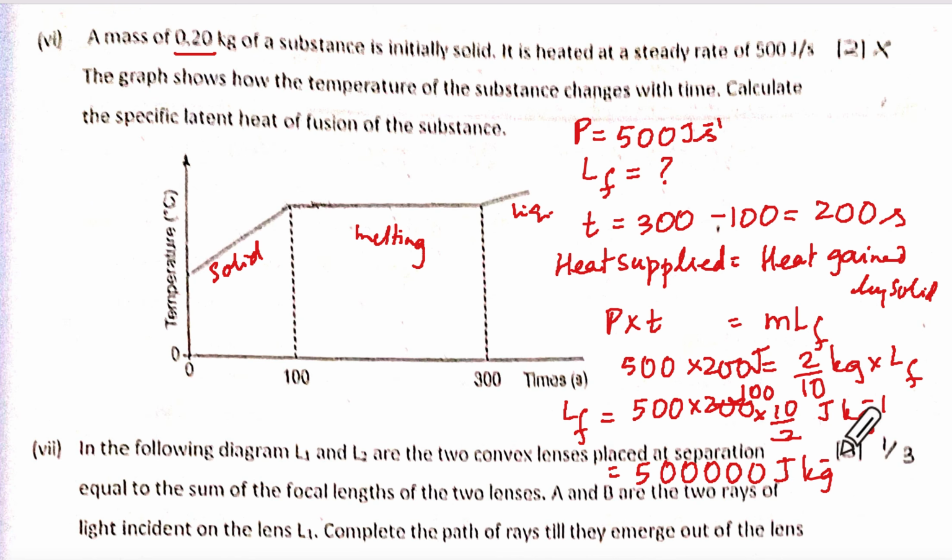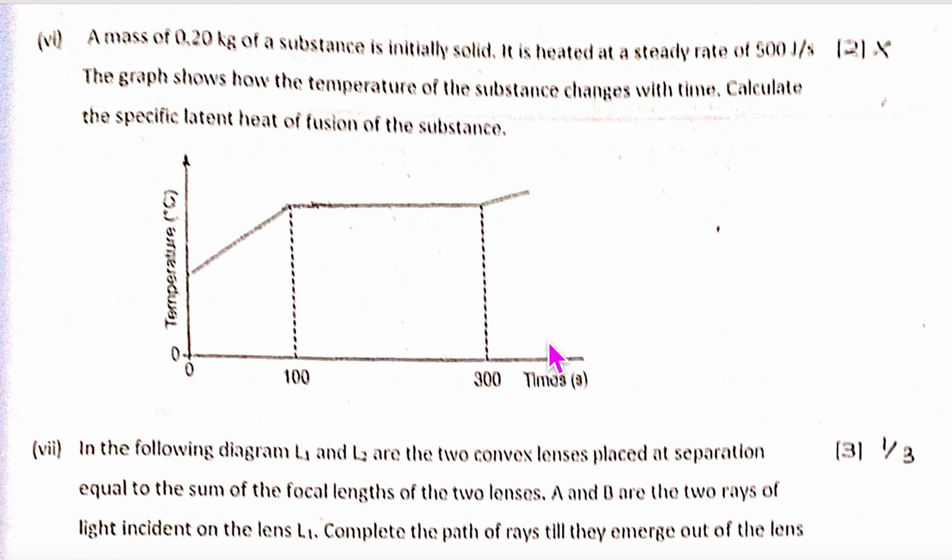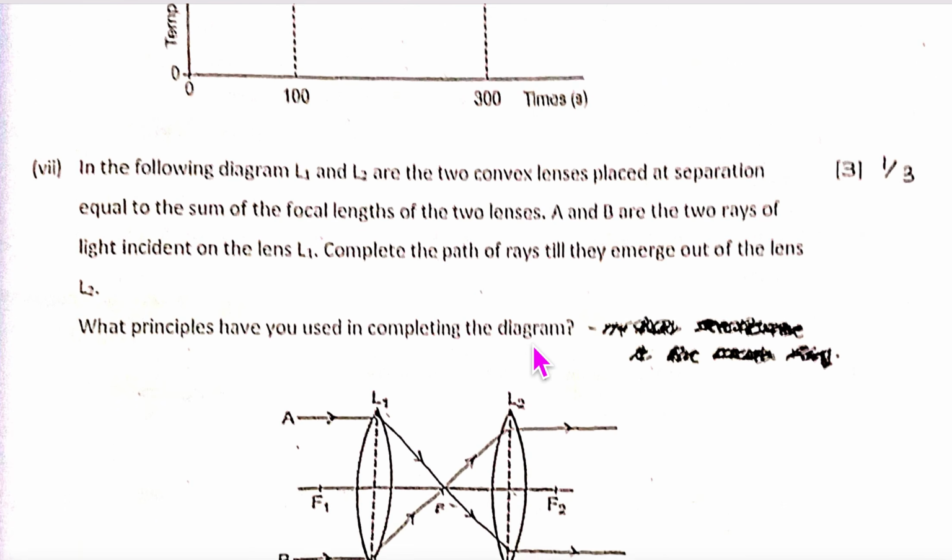5 into 10 to the power 5 joule per kg. And what you'll say, this is specific latent heat of fusion of the solid. You'll spell it out. How is it? Good, bad or ugly? Good? Good. Didn't get scared now looking at it?